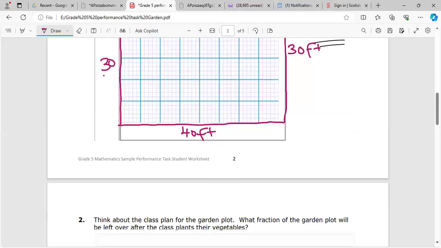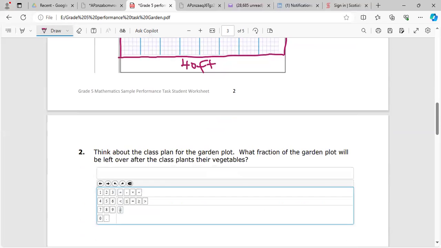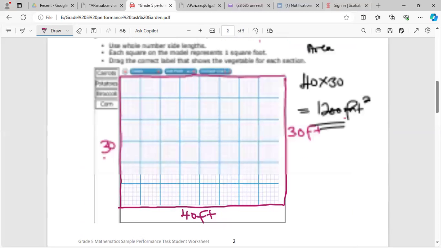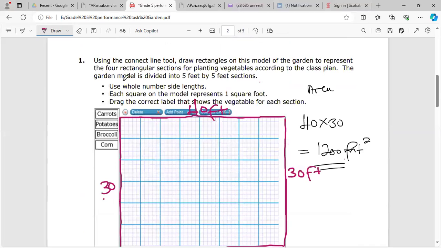So we outline it first. It says think about the class plan for the garden plot. What fraction of the garden plot will be left over after the class plan? Oh, we didn't reach that yesterday, guys. We're actually supposed to do it for each one of these. So we're actually supposed to calculate the area for each.